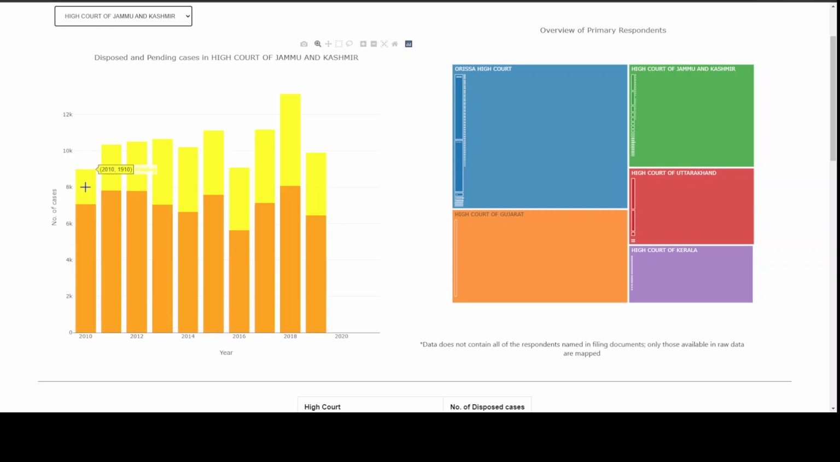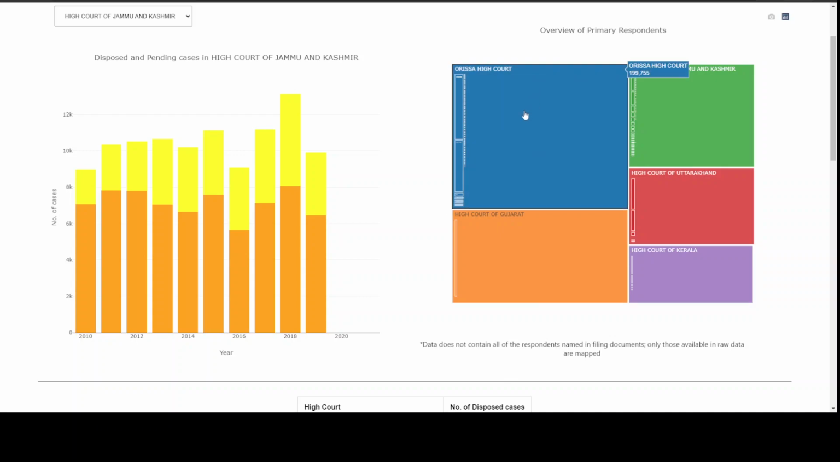So it's just going to show the breakdown where the yellow part of the bar is those that were still pending as of the date that we scraped the data. So you can look at different high courts and see which ones have a greater share of pending cases from the earlier years versus the others. Writ cases were chosen specifically because the respondent is always a government actor.